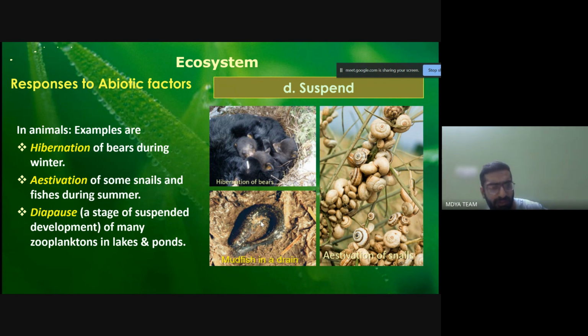Usually, during the summer, they just remain in a hibernated state. They do not do much activity. They suspend their activity during that period. So that is called the estivation process, and that happens for the snails and the fishes during summertime.